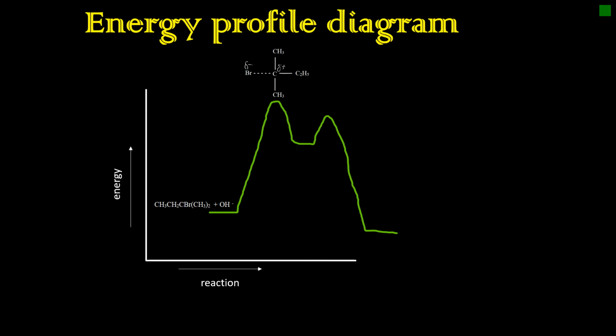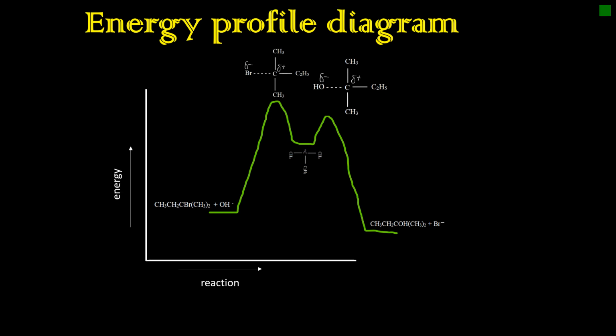The first transition state is formed where the carbon-bromine bond will start to break, and this will result in the formation of carbocation, which is again going to absorb some energy and reach another transition state, which is the second transition state, where the carbon-oxygen bond will start to form. And after that, the stable product will be formed, which is an alcohol.